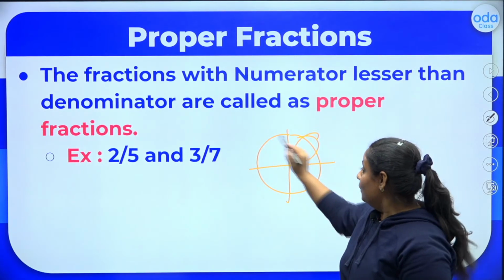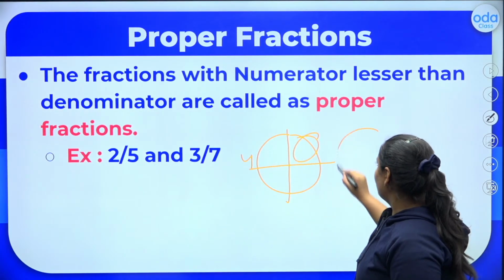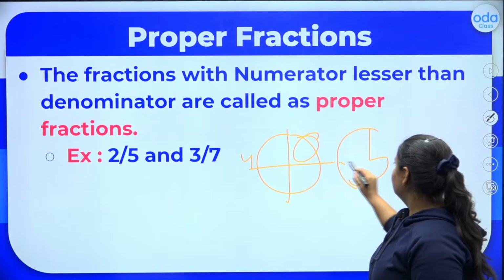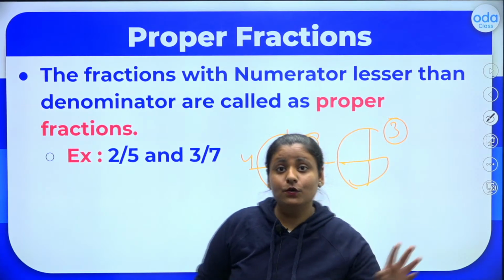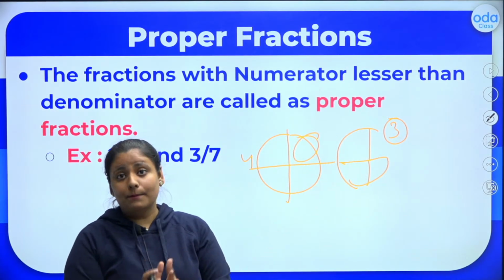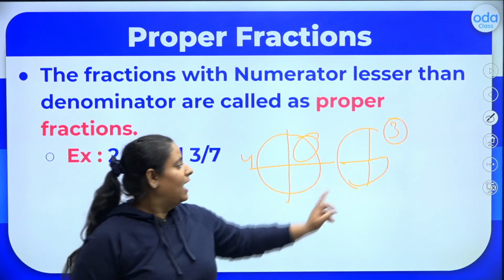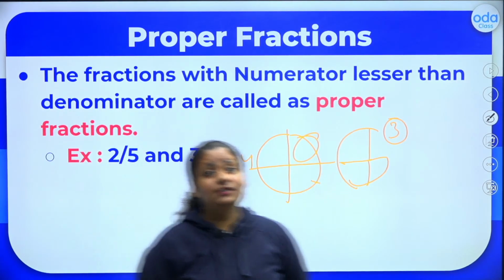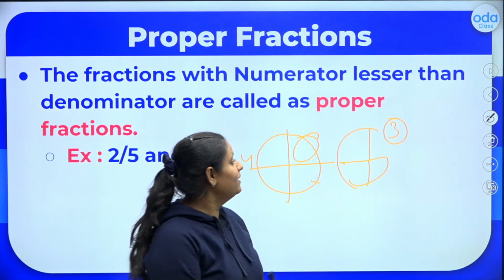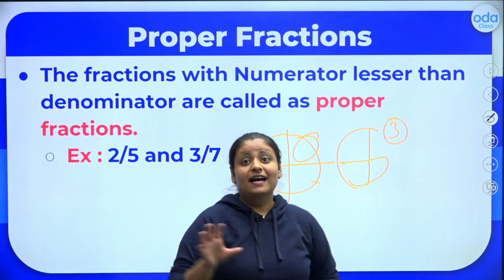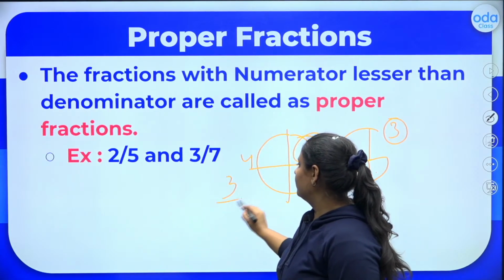So, here the whole pizza has 4 slices, but if you eat one, then you will be left with only 3 slices. So, it is less than 1. Yes or no? This is less than 1 complete. So, proper fractions are always less than whole. How will you represent this as a fraction? Can anyone tell me? So, here we have 3 slices out of 4. So, 3 becomes the numerator and 4 becomes the denominator.